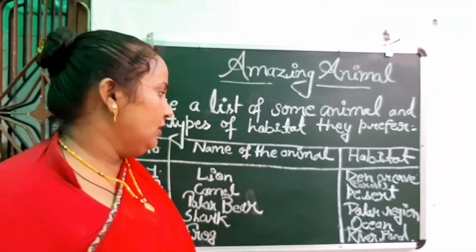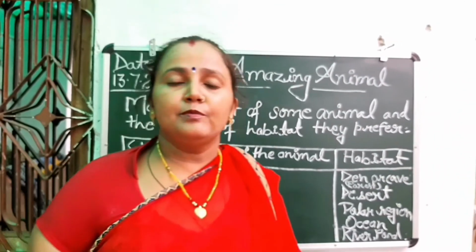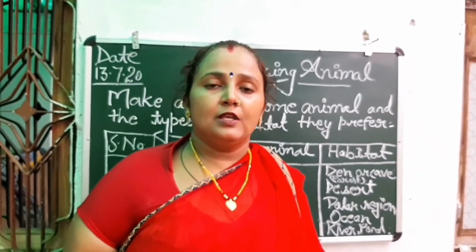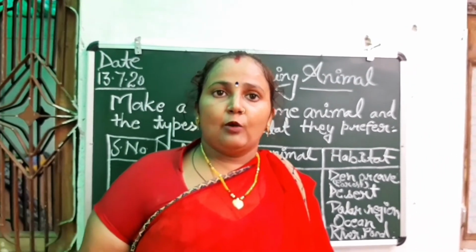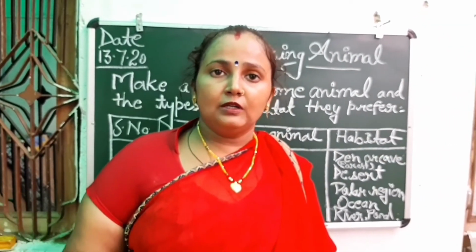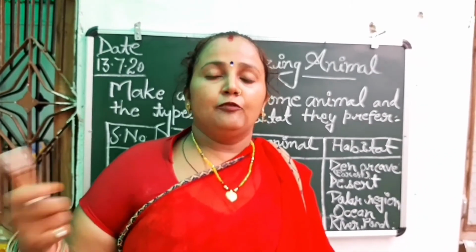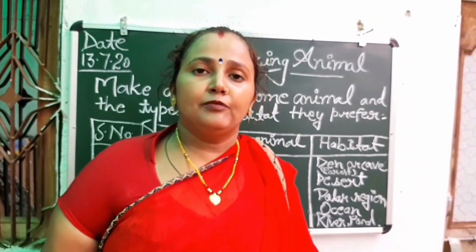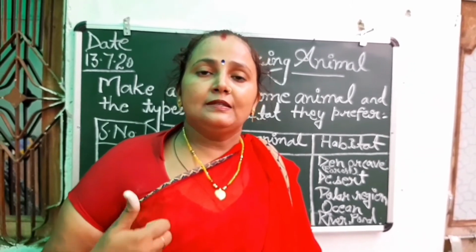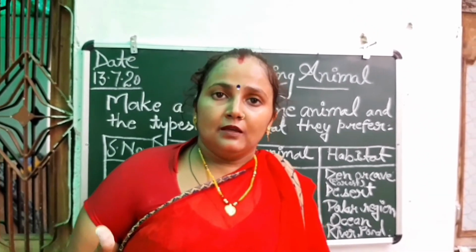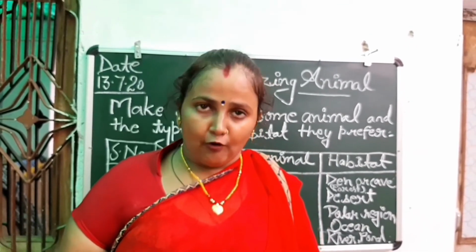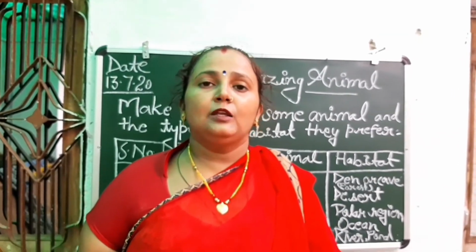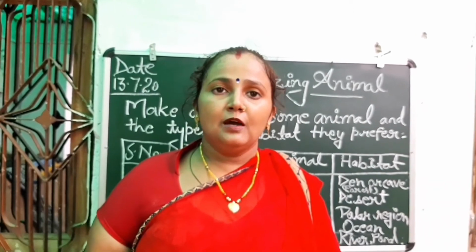The forest is a habitat of many animals. In the forest, many animals are living, like lion. The forest contains a large variety of animals: lion, tiger, monkey, bear.